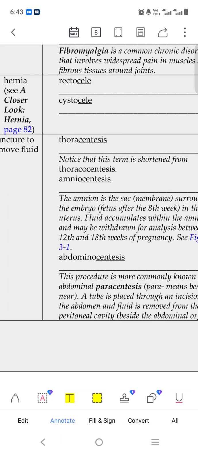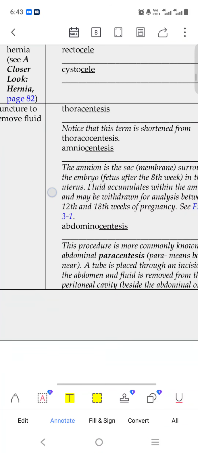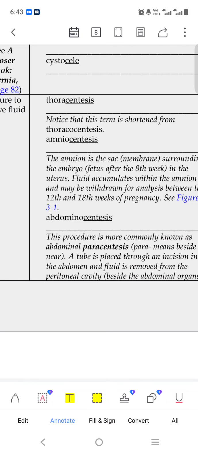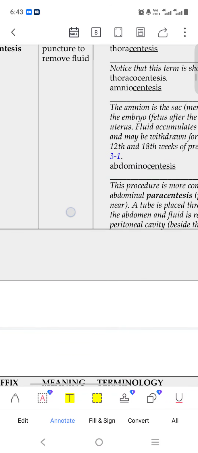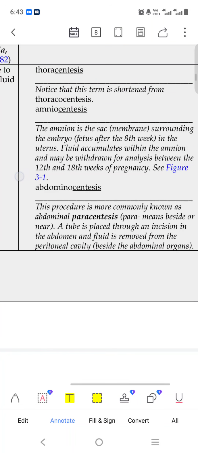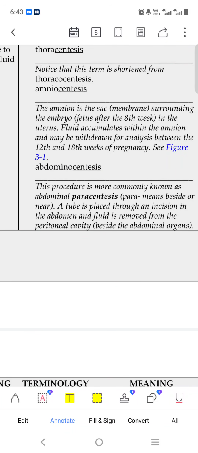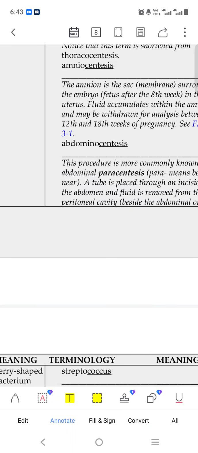Amniocentesis: amnio is a sac-like structure. In that area, suppose there is fluid, they take out the fluid. Abdominocentesis: the doctor makes a hole in our abdomen area and takes out the fluid if the fluid is there. Paracentesis means beside or near. This process is more commonly known as abdominal paracentesis. Para means beside or near; in that area they make an incision and take out the fluid.